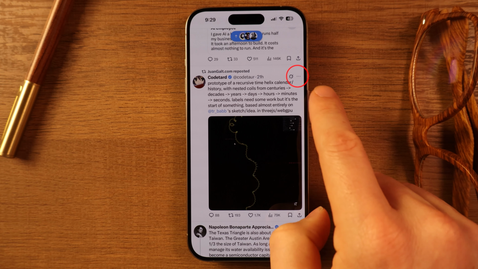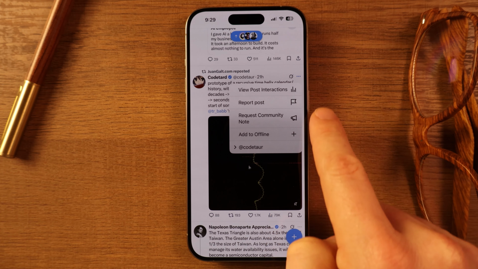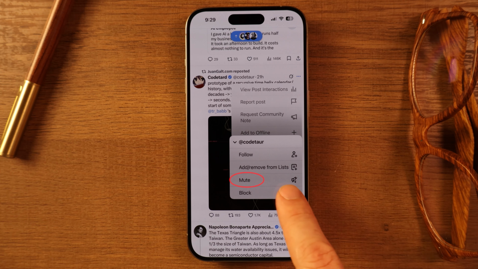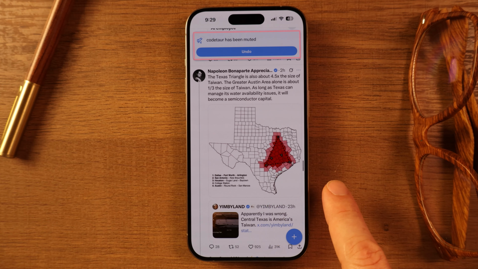Because of that change, Mute is now the right tool for curating your feed. When you go to a profile, hit the 3 dots in the upper right-hand corner and select Mute. Their content disappears from your feed entirely, and they're never notified. So if your goal is just a cleaner feed, you want to mute them, not block them.